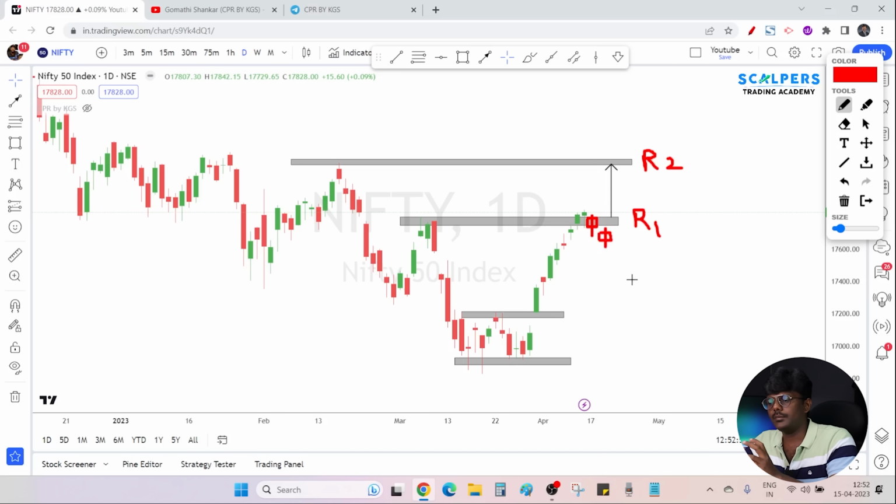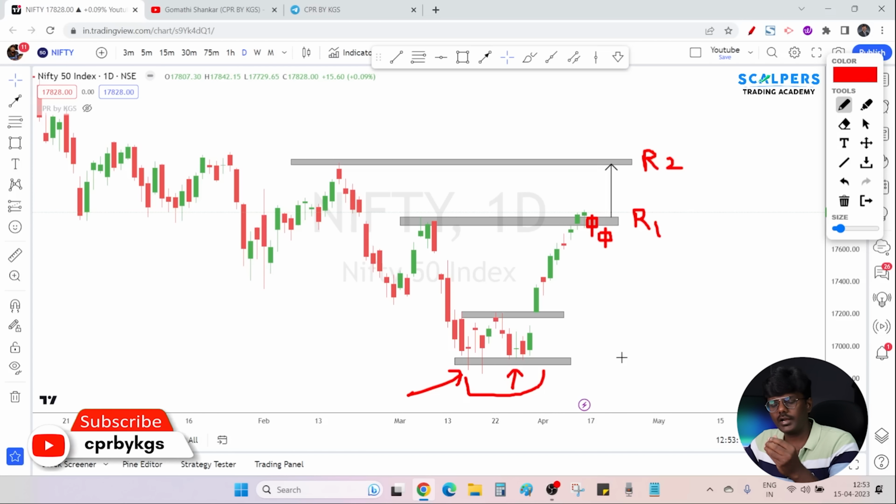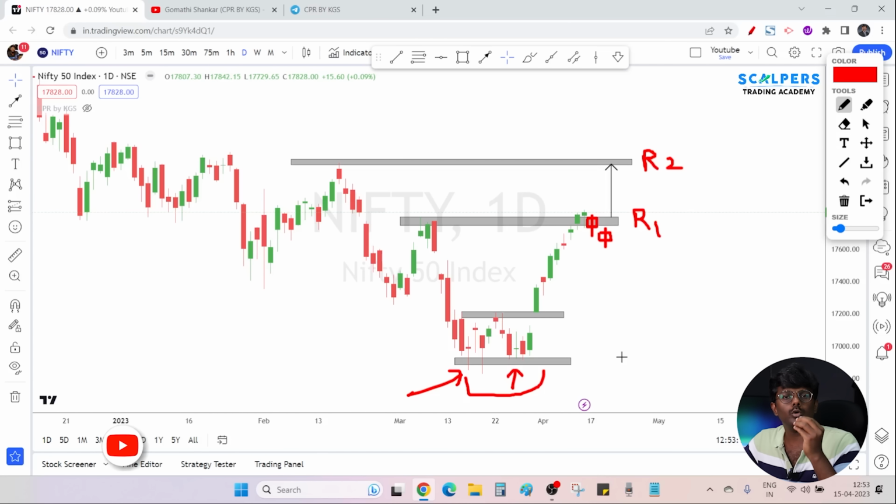So every time you can see a particular stock will struggle around the resistance or support levels only. For example, you can look over here. This is a strong support level and you can see multiple days, several days Nifty has been taking support. It has been struggling to break that support, but it was unable to break, and finally it took support and then it started to rise.